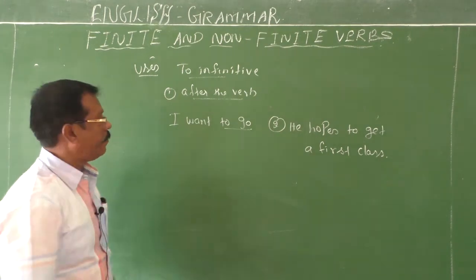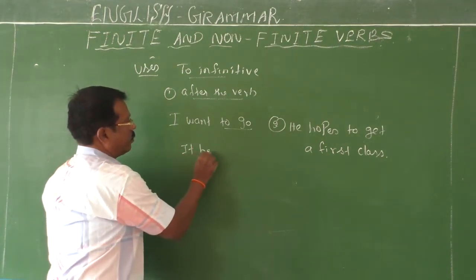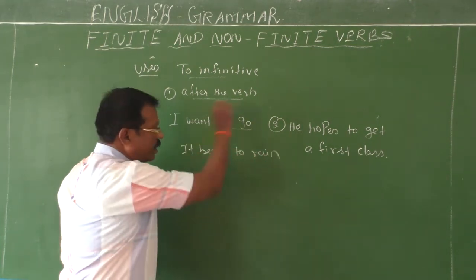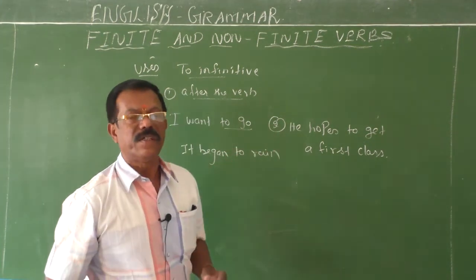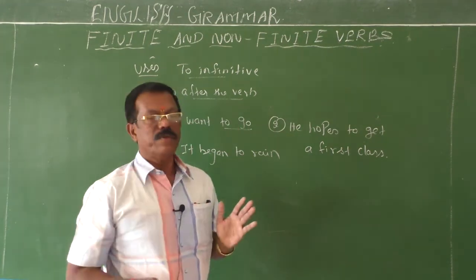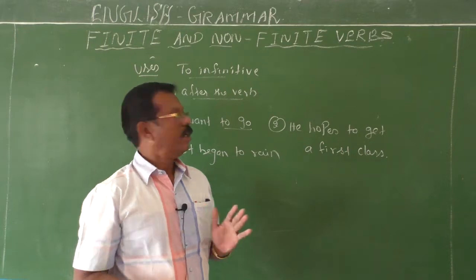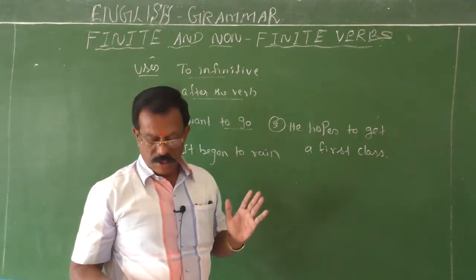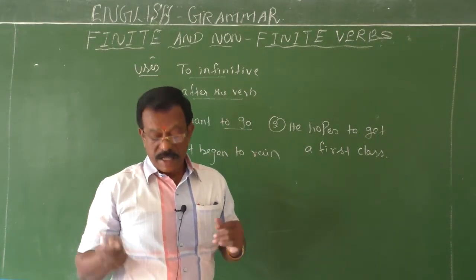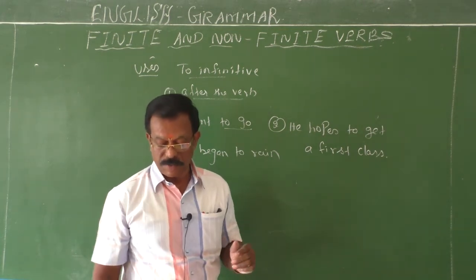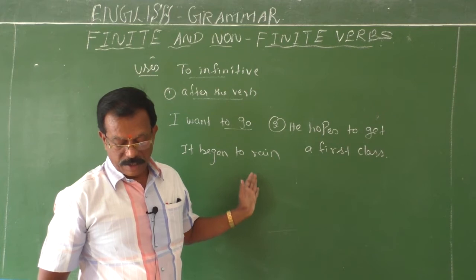It began to rain, past tense. It began to rain. So in all these examples, you can find these to infinitives are used after the main verbs. And the second use: sometimes there may be an object between the verb and the to infinitive.